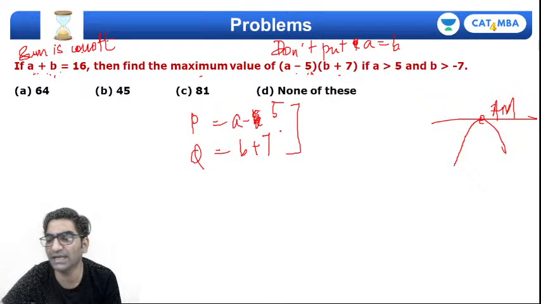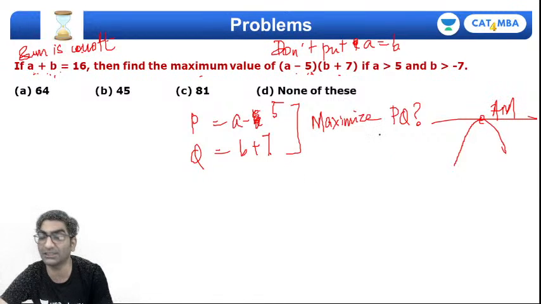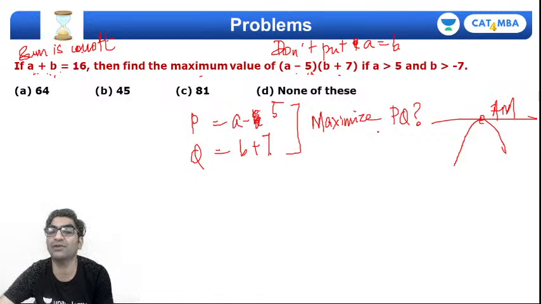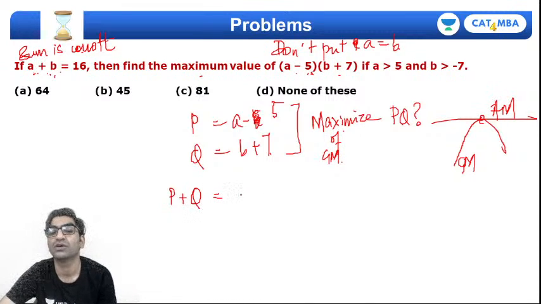So what we know is that we are trying to maximize pq. What is the maximum value of pq? That's what we want to find. The maximum value of the pq or maximum value of the geometric mean will happen when it is equal to the arithmetic mean, right? But for that, the arithmetic mean should also be fixed, right? What about the arithmetic mean? We know it depends on the sum, right? So p plus q must be a constant. Is that true? What is p plus q?